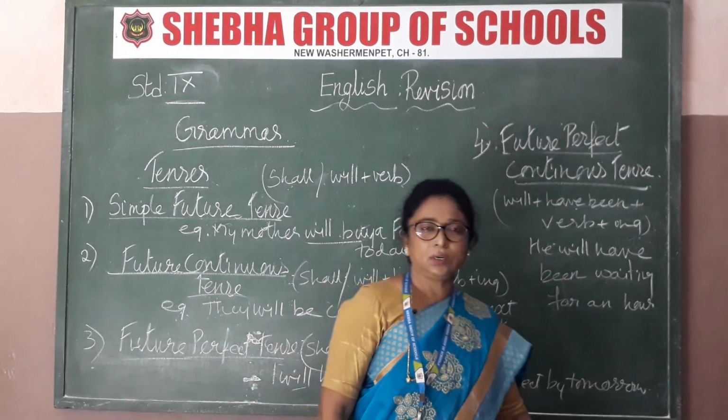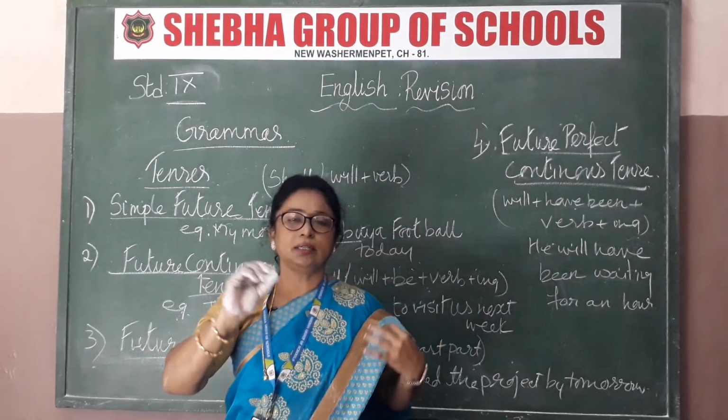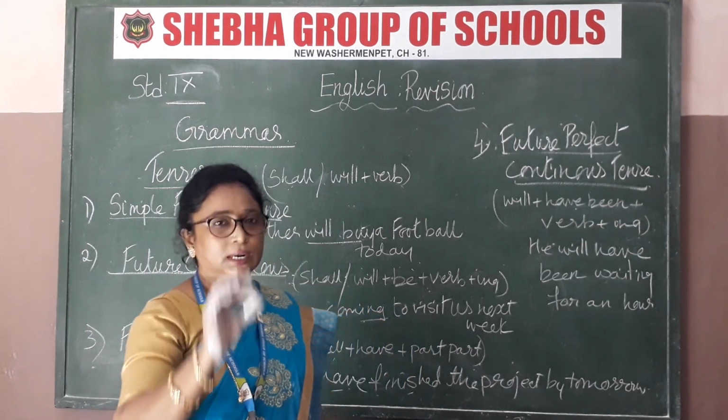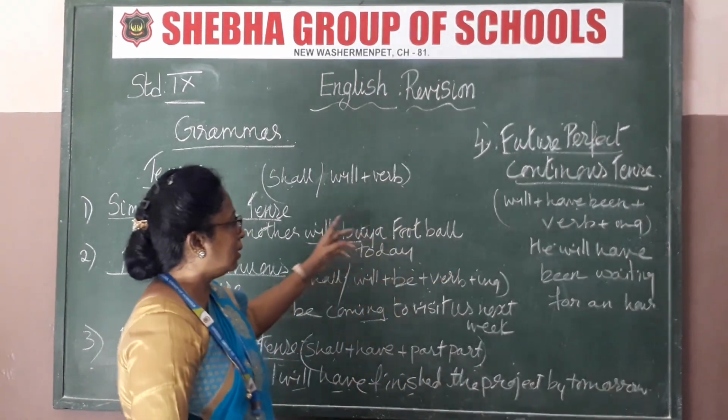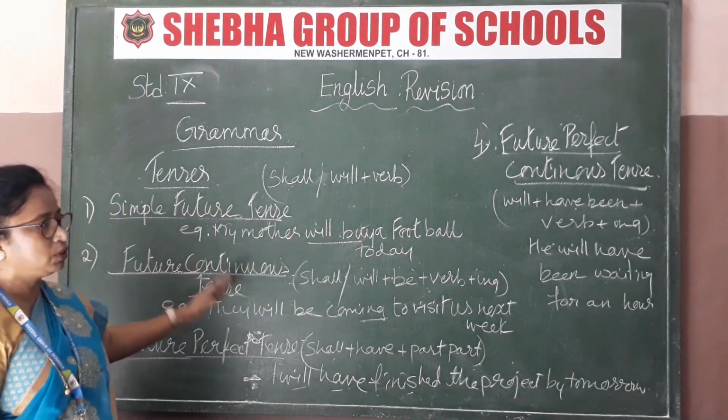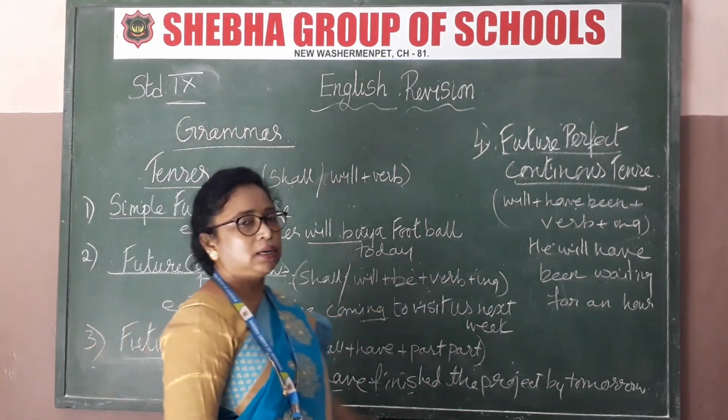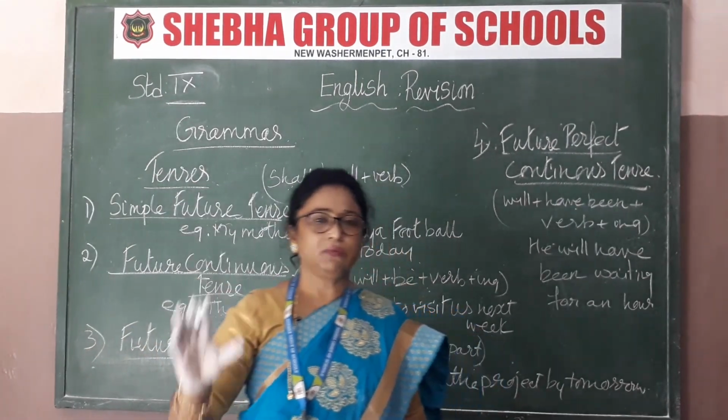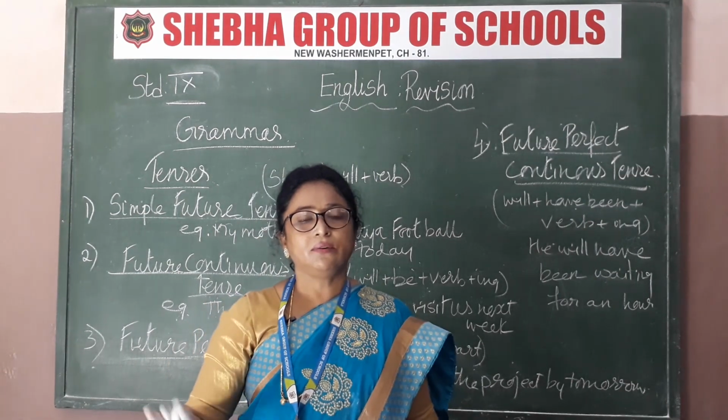So hope you understood. Same procedure only, just here and there a few changes you have to make. In the simple, continuous and other forms of past, present and future tense, the same categories apply, but a few words will be changing here and there. That's it. Nothing else. Everything is perfect.